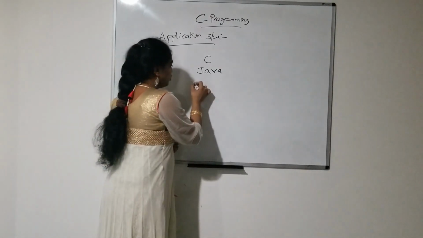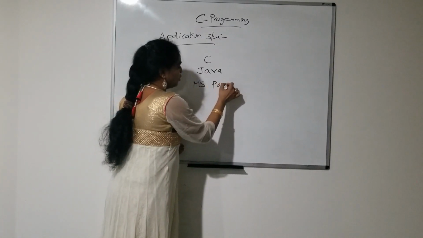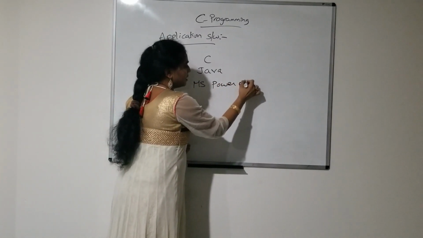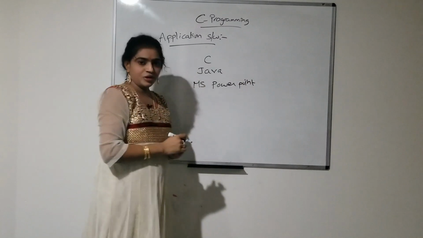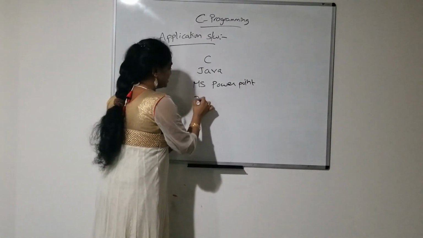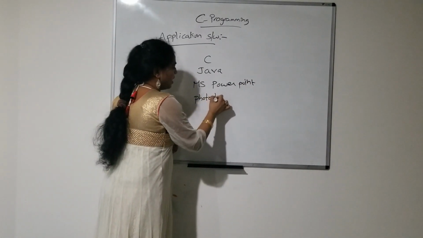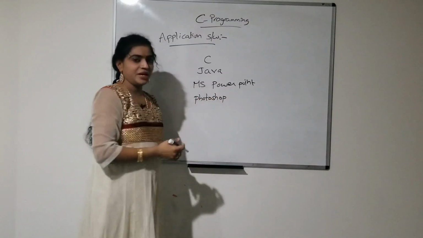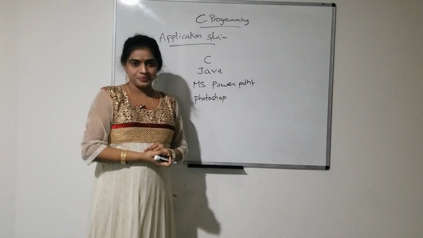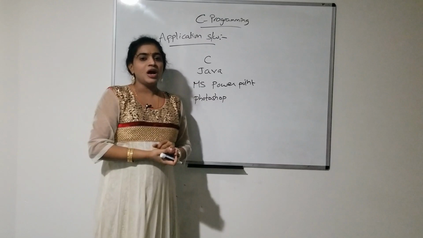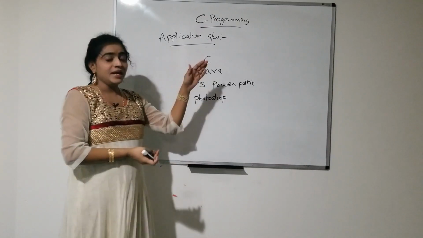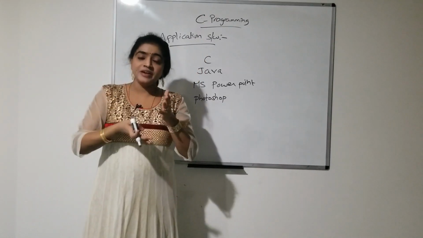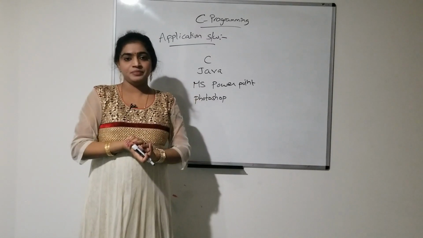Suppose if I want to work with MS PowerPoint, I want to install MS Office, right? Similarly, if I want to work with Photoshop, I have to install that particular application software on my computer. Application software means depending upon the user requirement he has to install.